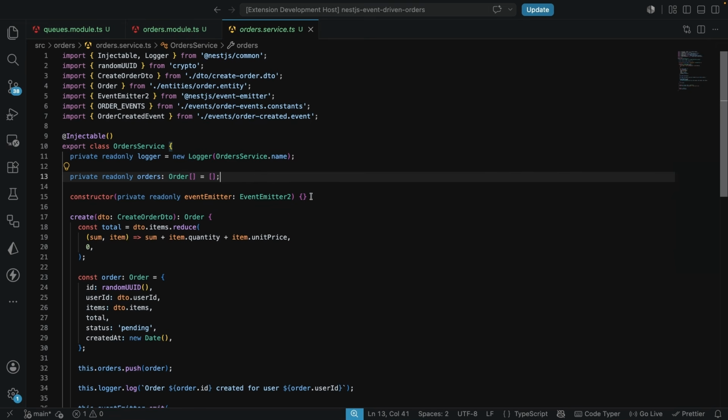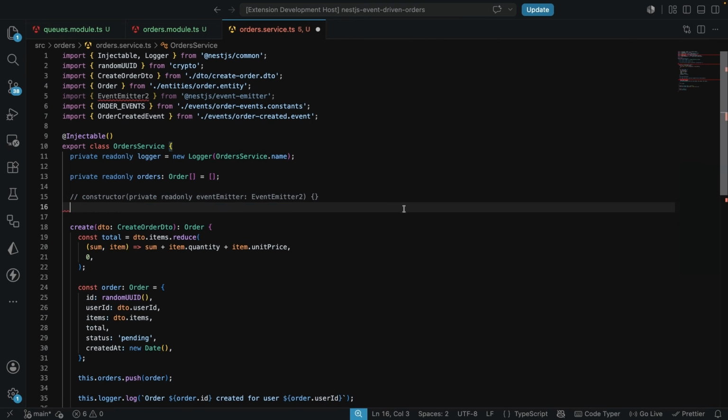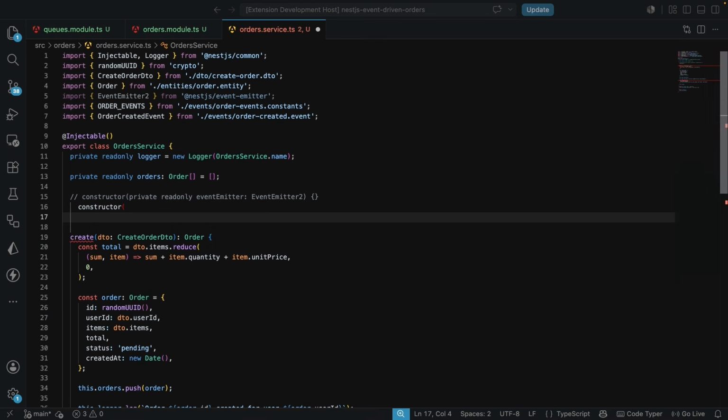And in the constructor, we are going to be replacing this event emitter that we have over here. So we're going to be getting rid of this. I'm just going to comment this out temporarily. And over here, we are going to be replacing this with BullMQ. So I'm going to also have the constructor, and here I'm going to have the InjectQueue, and here I'm going to have QueueNames.ORDER_EVENTS, like this. And then we're going to have the private readonly orderEventsQueue, which is going to be of type Queue.